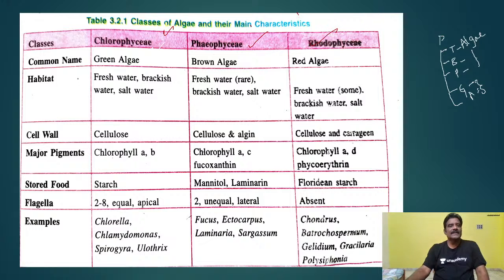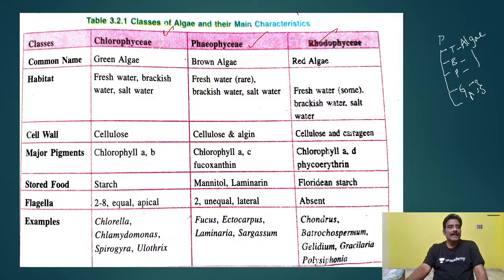What are the general characters of algae? Chlorophyceae, phaeophyceae, rhodophyceae. Why are they so called? Chloro, pheo and rhodo. What type of characters are seen here? The common name is given, then habitat, cell wall, major pigments, stored food, flagella, examples.